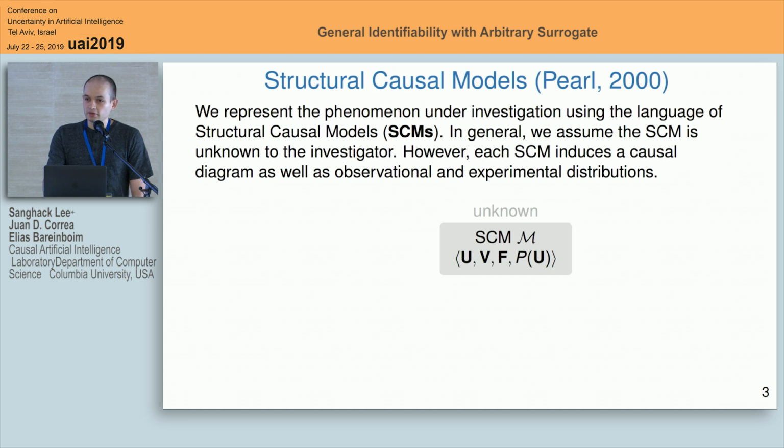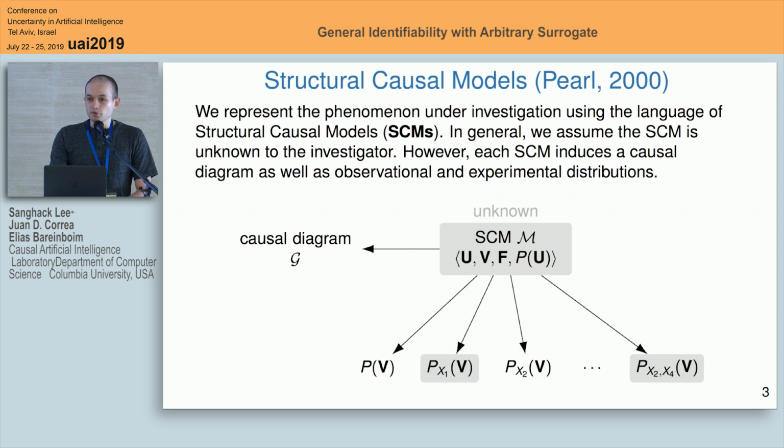In order to do this, we resort to the framework of structural causal models. Here, we assume that the phenomena under investigation can be modeled using a set of observed variables, V, that will take their value according to deterministic functions f that could take as input other observed variables and unobserved variables, and the randomness of the model comes from a distribution over these unobservable variables, U. In general, we assume that this model is not known to the investigator, but we do assume that a causal diagram, which represents these functional relationships among the observed variables, is known, and it encodes these constraints.